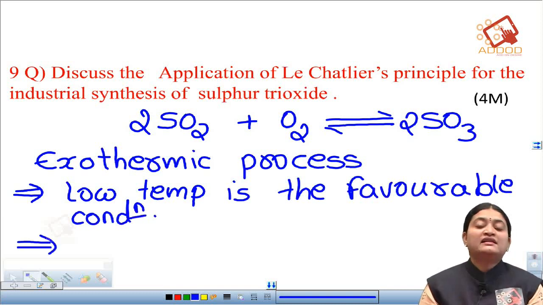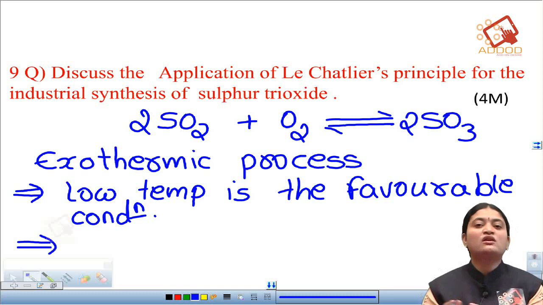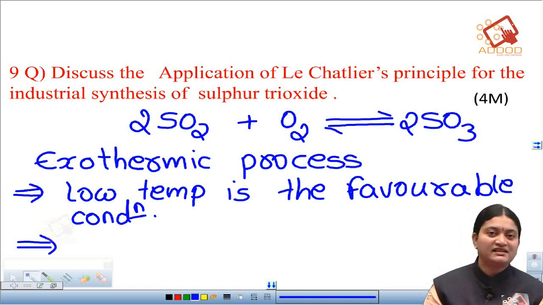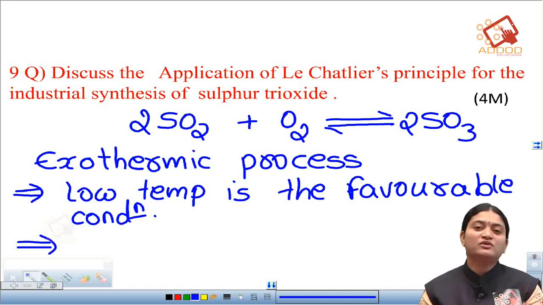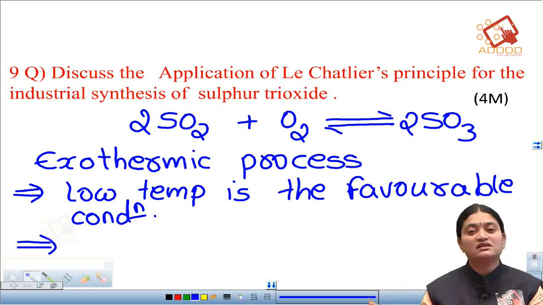Okay, and when we observe the number of moles on both sides of the reaction, we can see that the left hand side, the reactant side, has more moles compared to the right hand side, the product side, which has fewer moles.